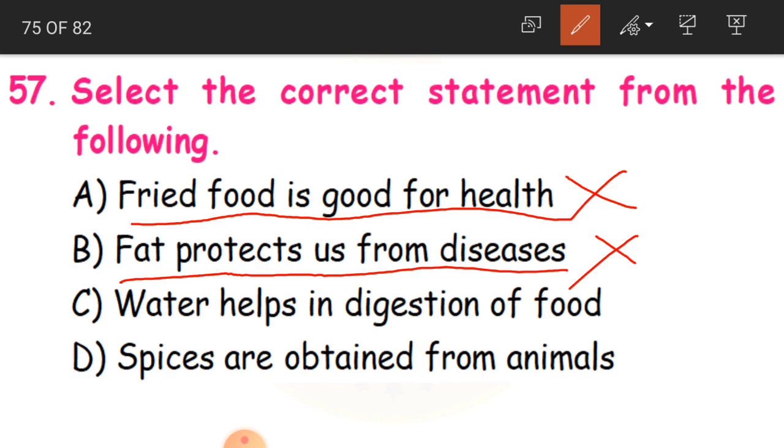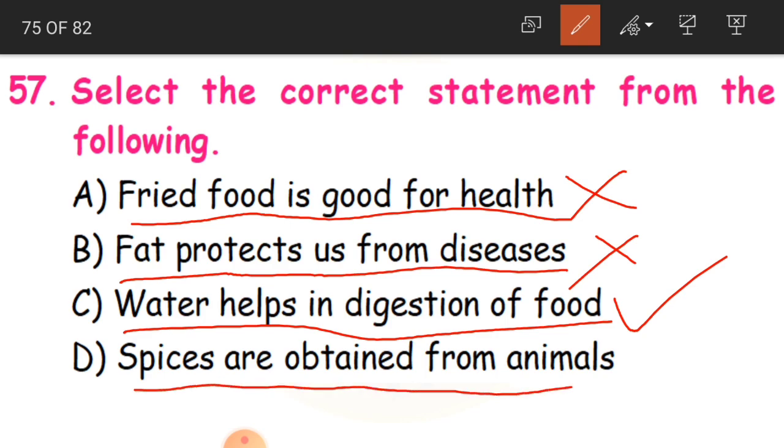Water helps in digestion of food. Is this correct? Yes, this is correct. Spices are obtained from animals. Again, this is also wrong. Spices like cloves, pepper, cinnamon, all that are obtained from plants. So, C is our answer.